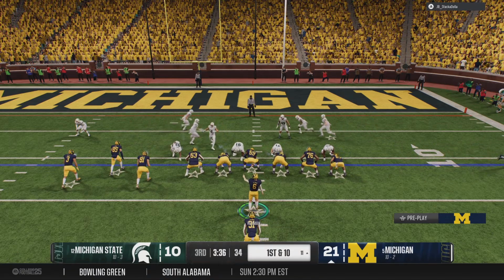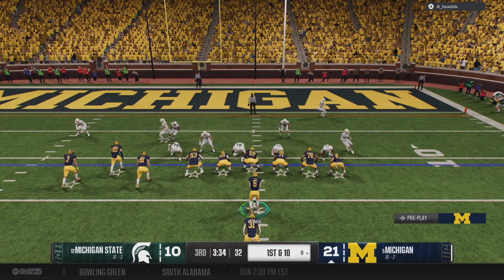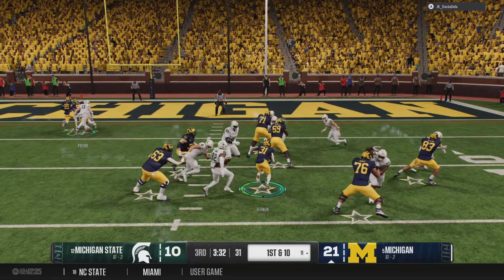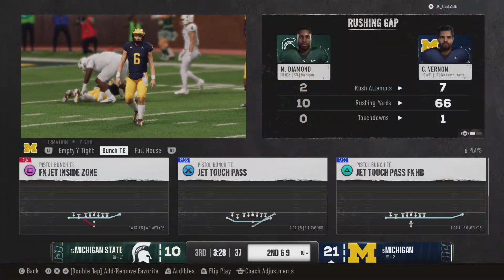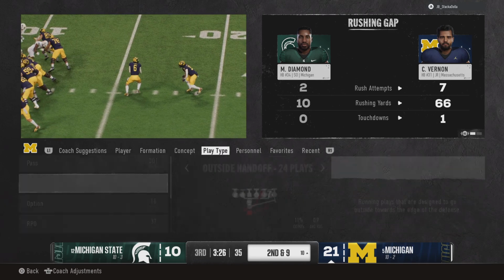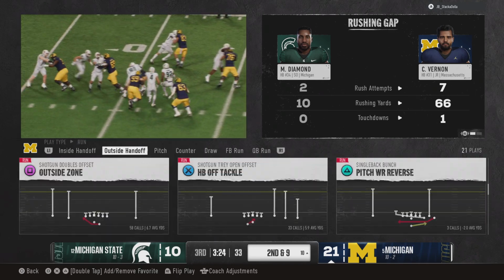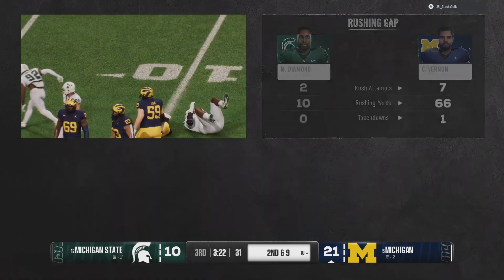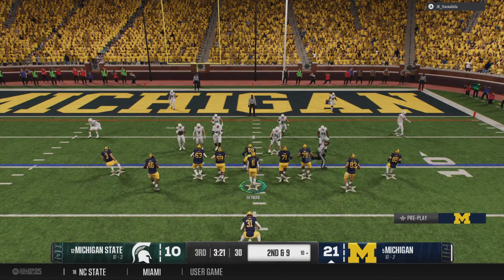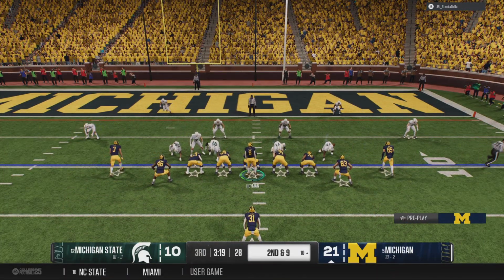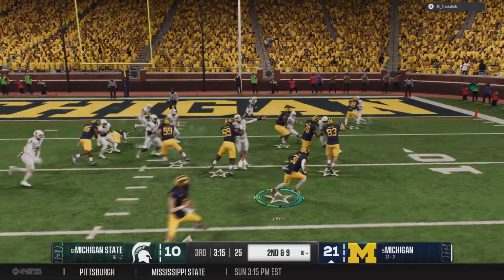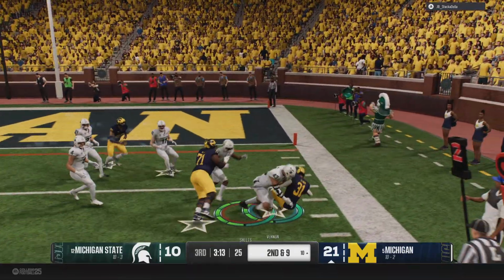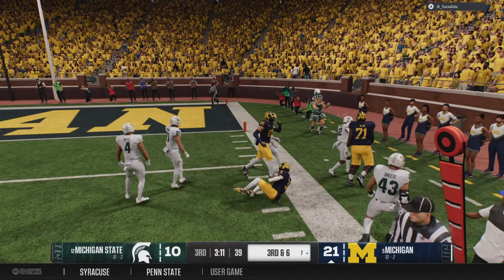The Wolverines looking to take advantage of this red zone trip. And here's the handoff. Stop after a small gain. Now looking at 2nd and 9. Second down. Tailback takes the handoff again. The sophomore with a strong tackle there.